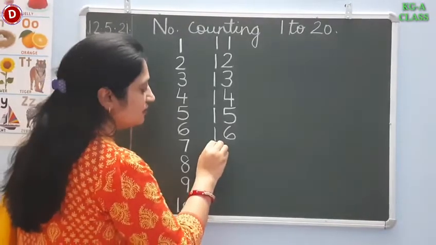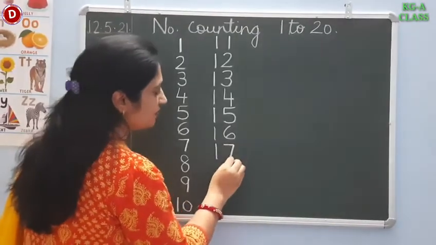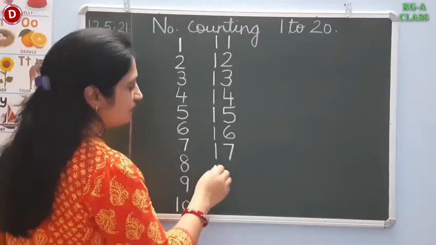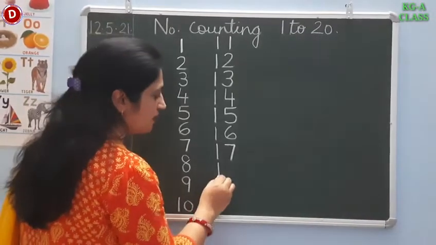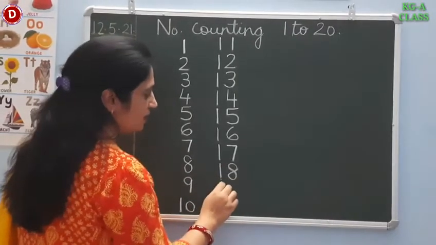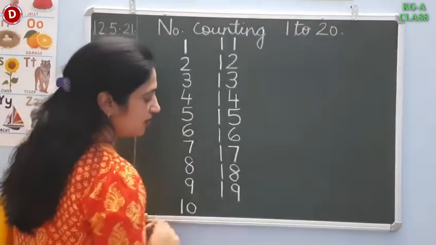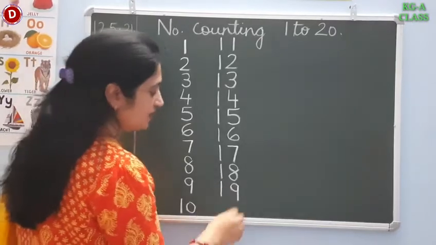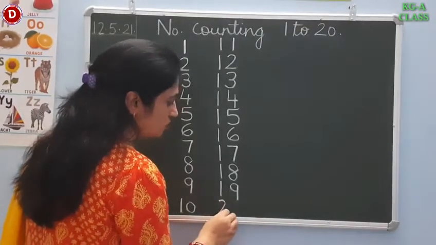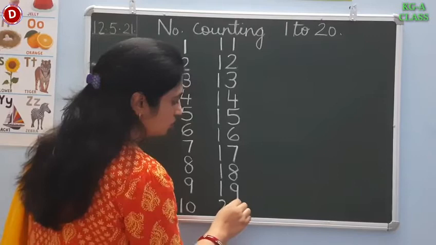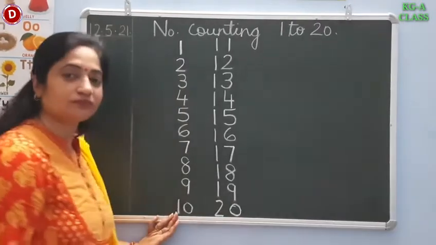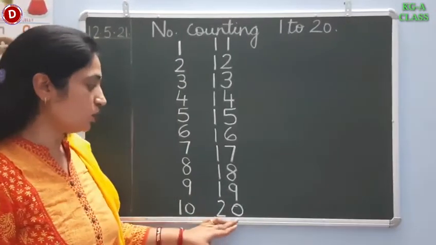After 16, 17. 1, 7, 17. After 17 comes 18. 1, 8, 18. Next number is 1, 9, 19. 19 comes after 18. And after 19 comes 20. 2, 0, 20. Understood children? This is 20.